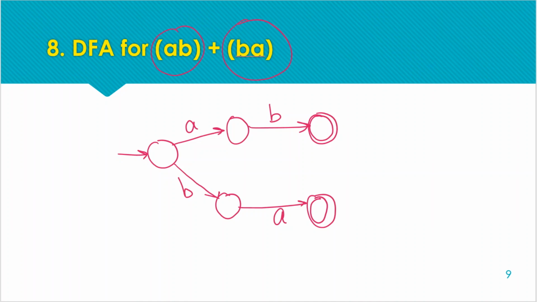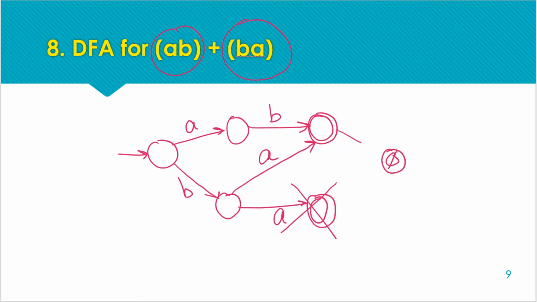If there is no iteration, we can reduce this final state and make this move directly to the same final state as BA. Either we go with the path AB or with the path BA. In both cases, once we are on the final state, no other symbols are acceptable.